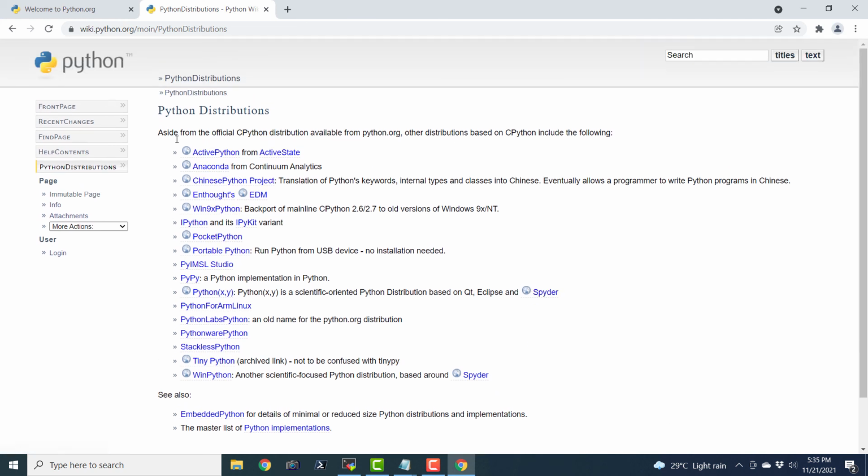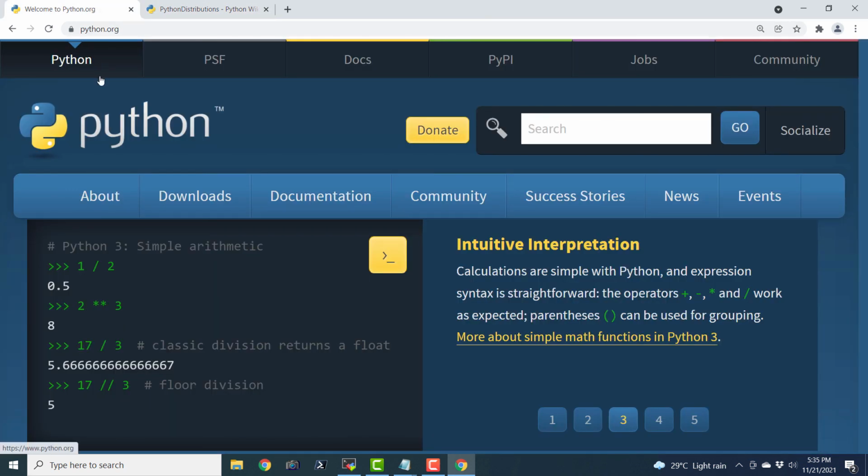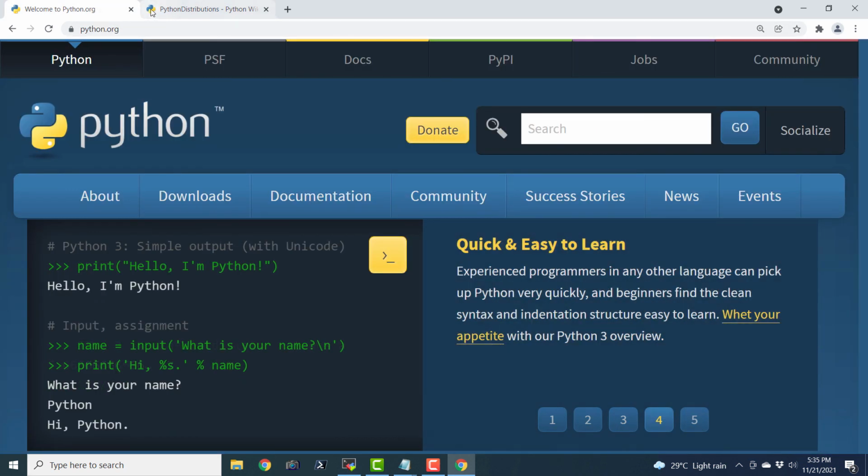All these distributions use the CPython implementation, the interpreter of the Python programming language, but they package it with somewhat different libraries. So we have here ActivePython and the Anaconda project. This is by far the most famous distribution of Python apart from Python's own CPython distribution.